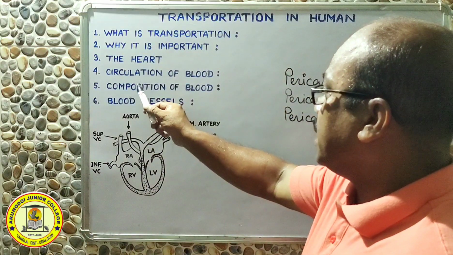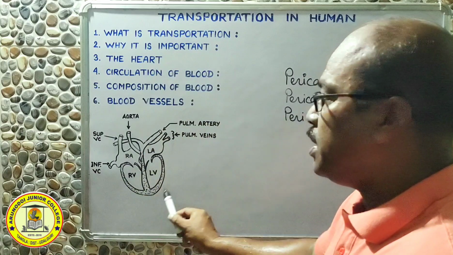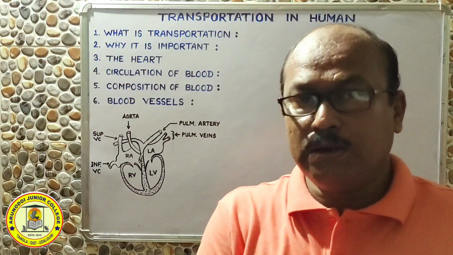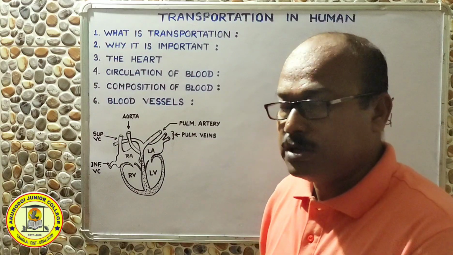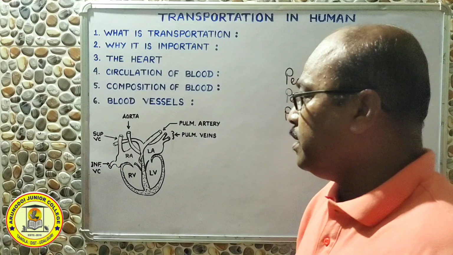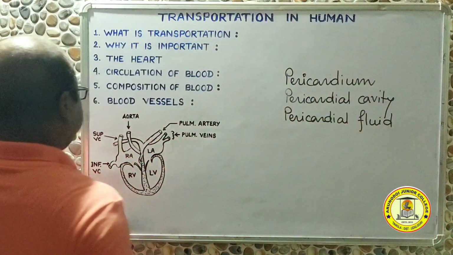But we will now discuss circulation of blood through the heart: how blood enters the heart and how it goes out of the heart. We are going to see the course of blood circulation through the human heart. Let us try to understand it.